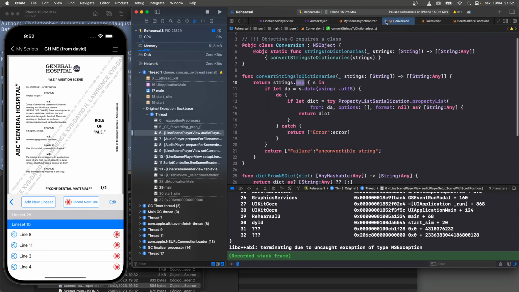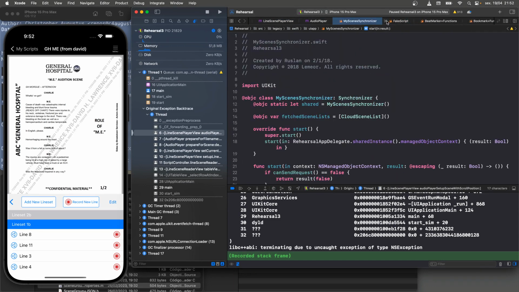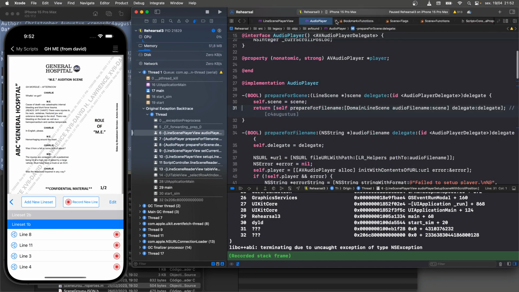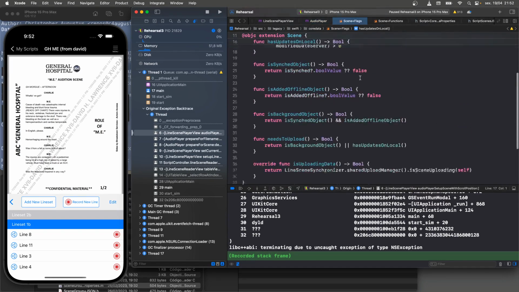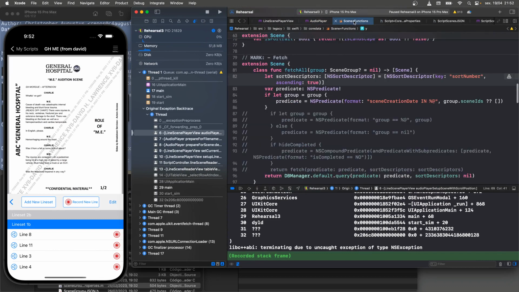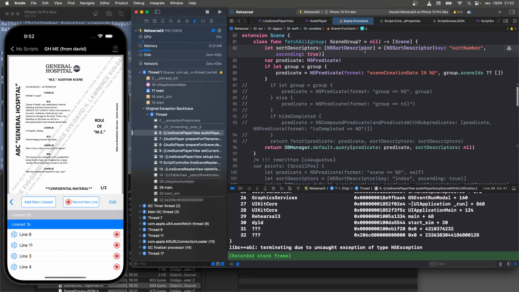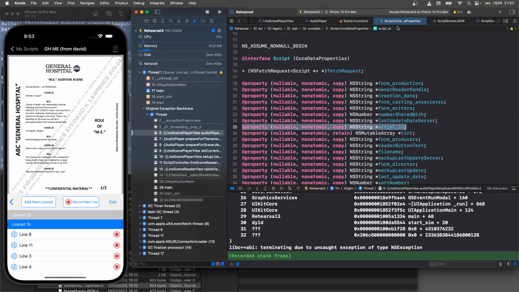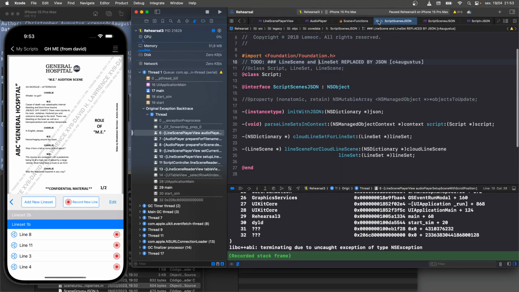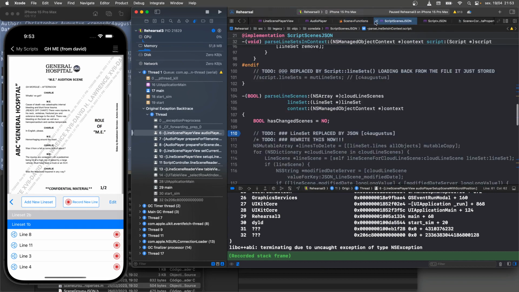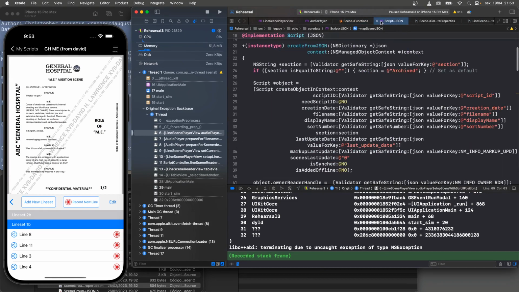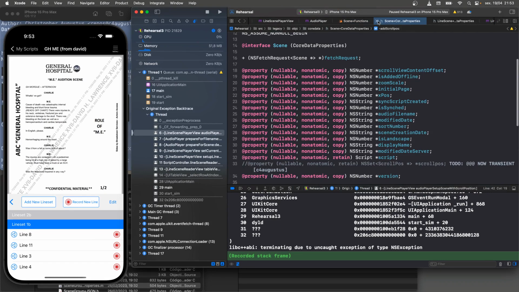So I'm going to close this stuff down. Conversion, fake script, beat markers. Maybe it's just easier to, well, yeah, I don't need that. I don't need that. Scene flags. No, there's nothing in here that matters. Scene functions. Yeah, we're going to need this because we're going to be referring to the points here. Core properties for script. We don't need this. Sorry, I obviously opened a lot of files in my explanation here.